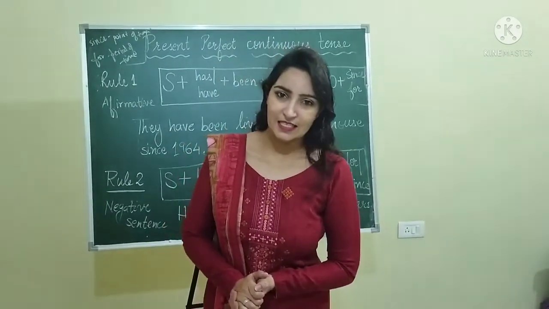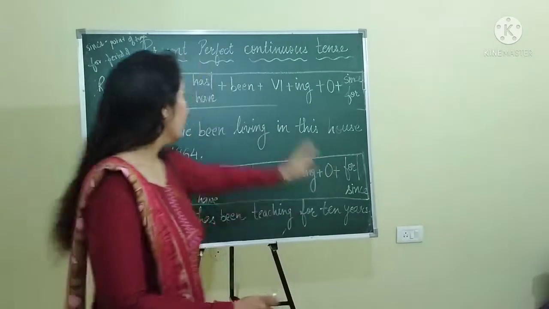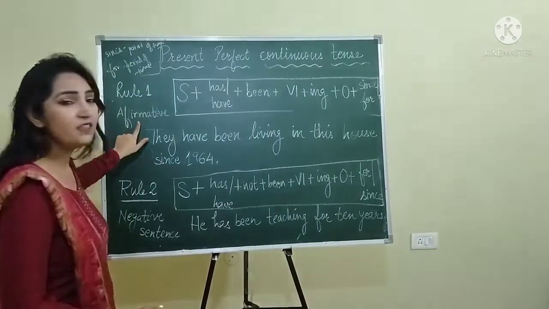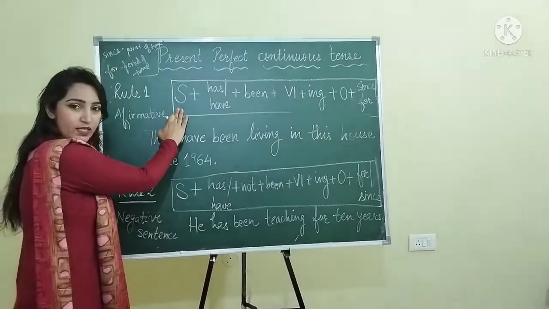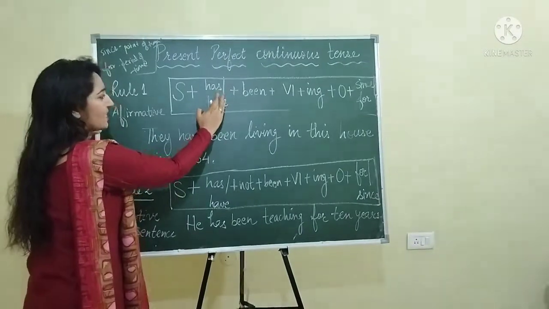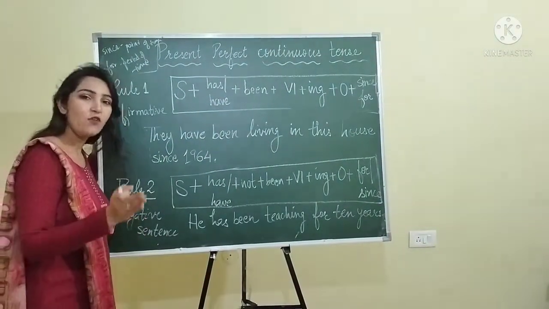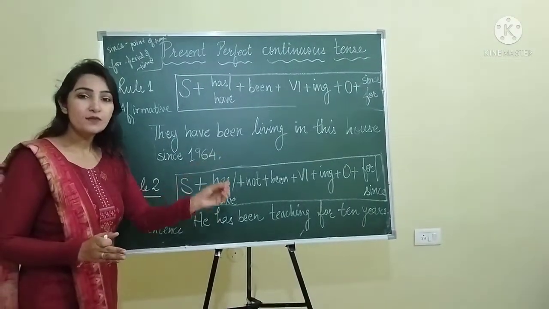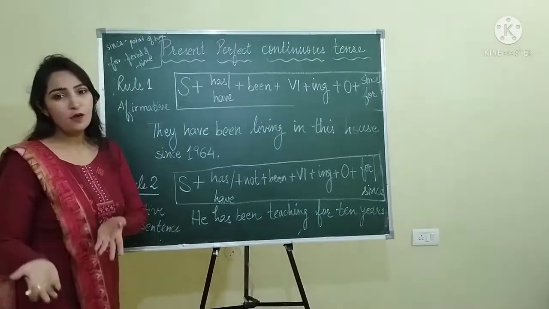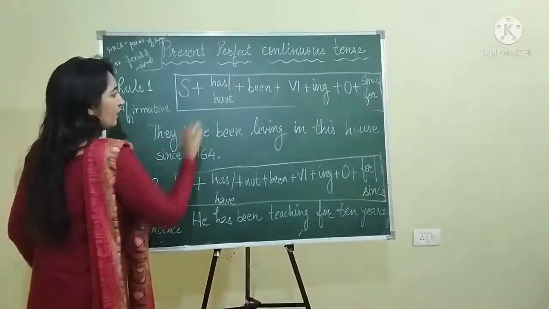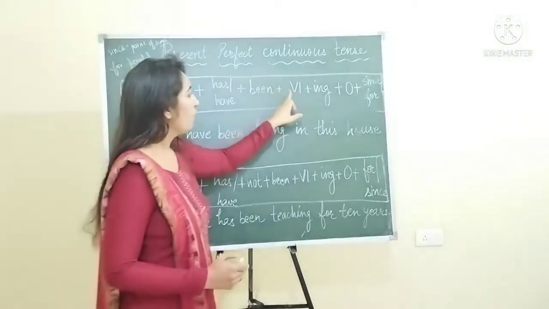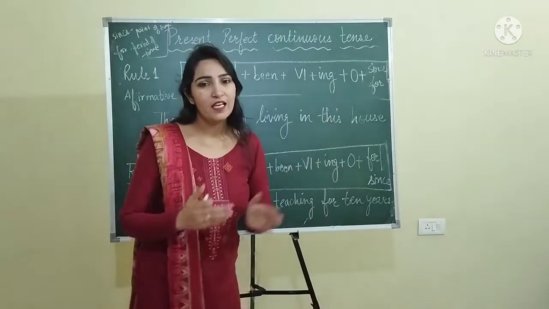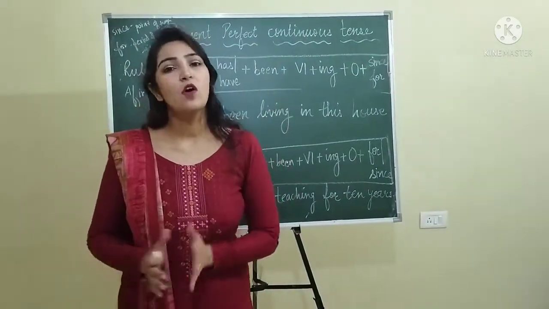perfect continuous tense. Okay, so beginning with present perfect continuous tense, the rule for affirmative is you have to start with subject followed by has or have. As I have already explained to you, in perfect tense, has is used with singular subject and have is used with plural subject. Okay, and then you have to write down been followed by verb's first form, then ing, object, and then you have to mention since or for.